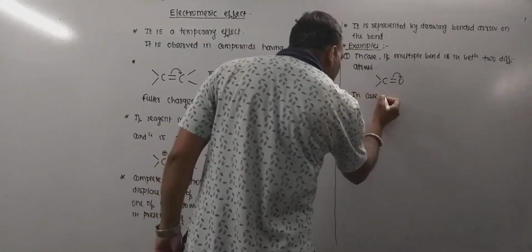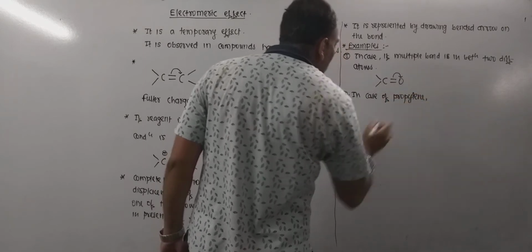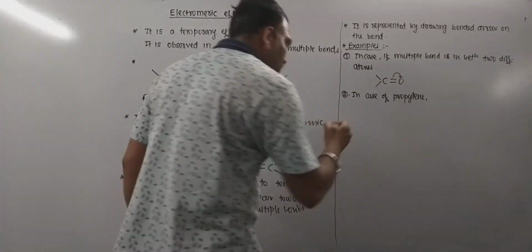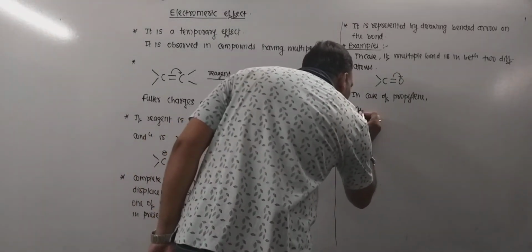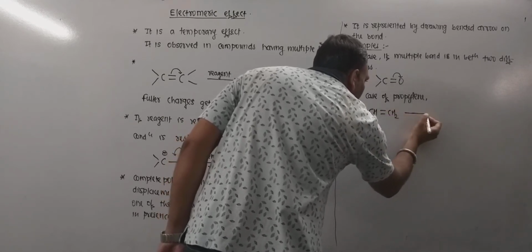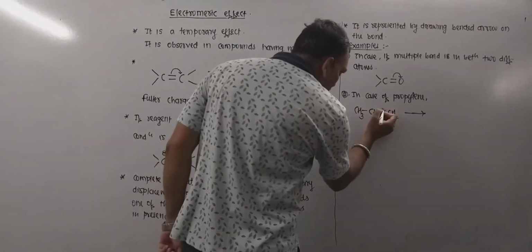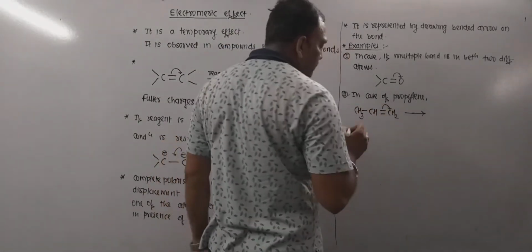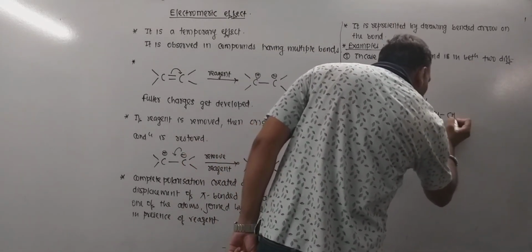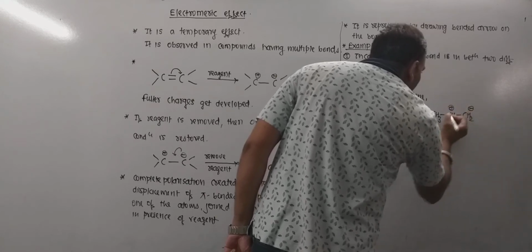So in case of propylene, electronic shift can be of two types. Very first thing is, this is the propylene. Now in presence of electrophilic reagent, electron pair may get shifted like this, so that leads to the dipolar structure, which can be given as.